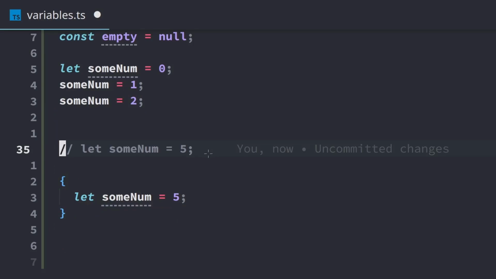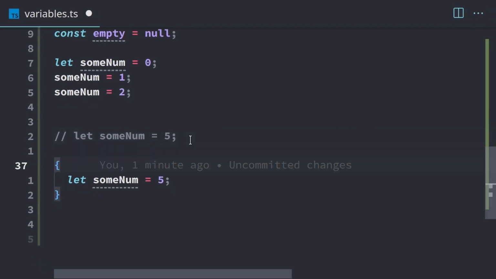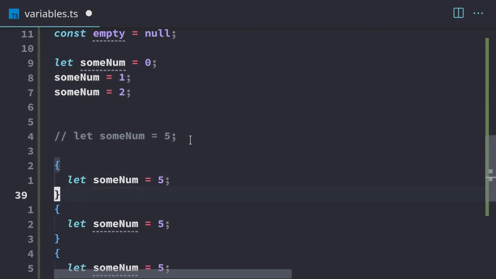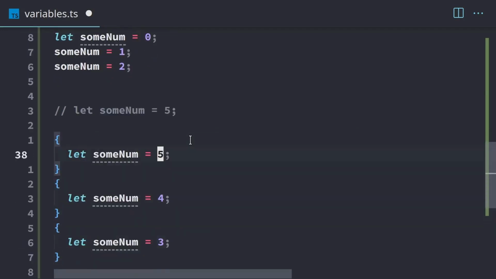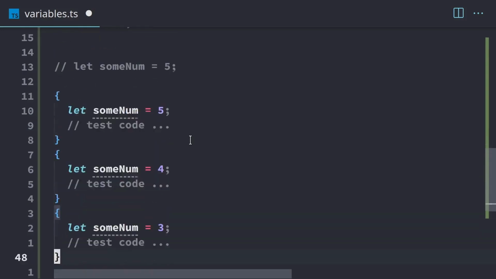Now, I don't really see this happening too often in regular code. However, in test code, it can be really useful because you can have multiple test cases and each one can test something different. So for example, if we duplicate this block, we can have some num equals to 5, 4, and then 3. And then we can write our test code to test our functions and test our other things like that.